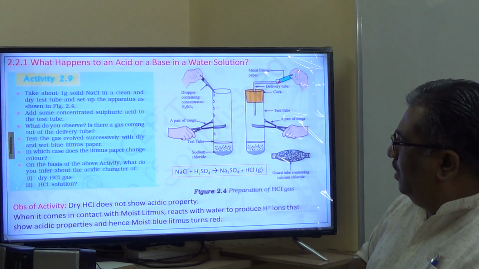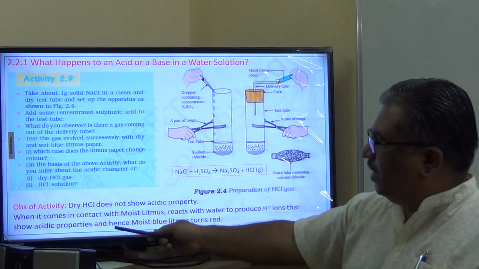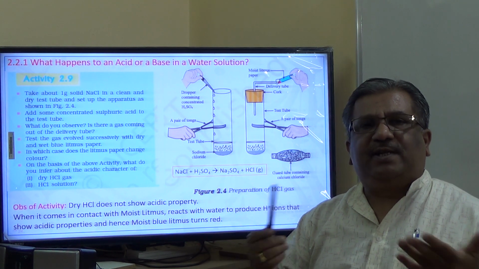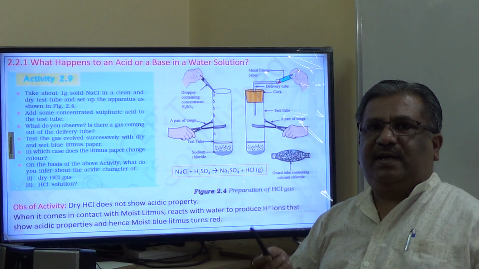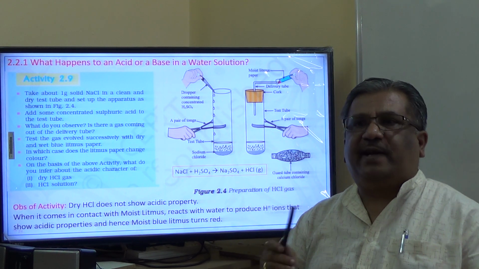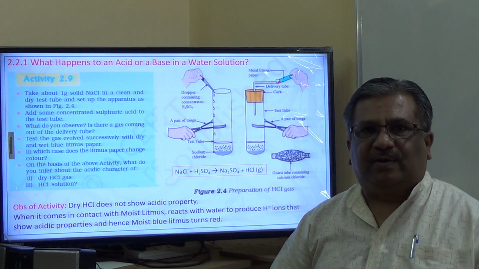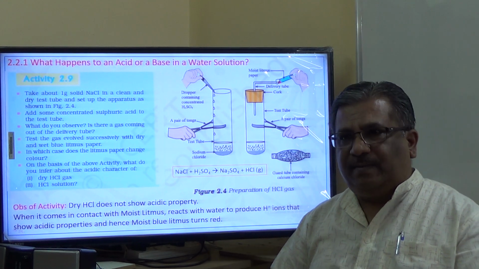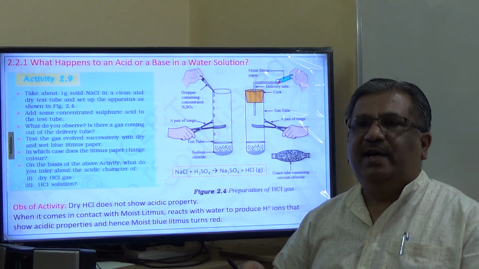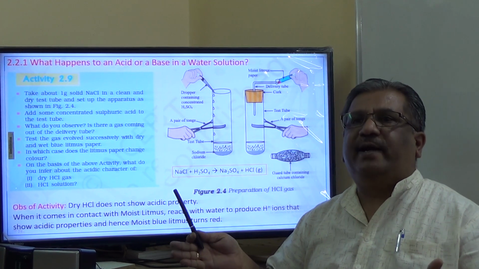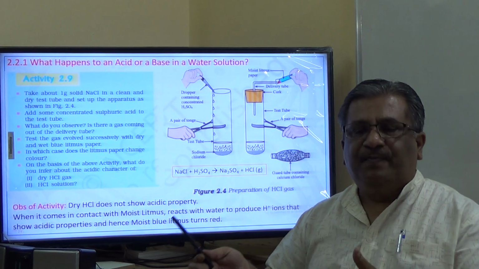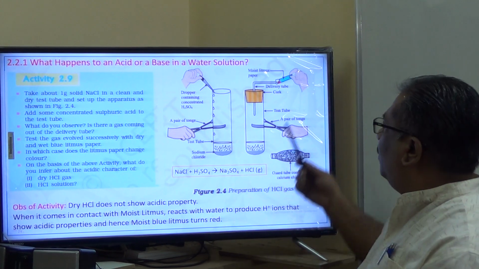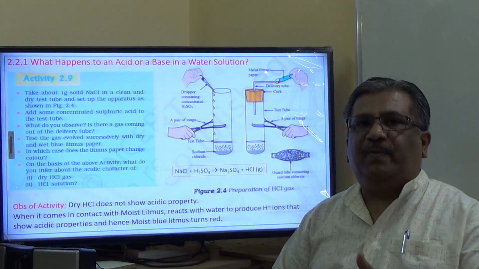This is how the observation is recorded. The observation of the activity: dry HCl does not show acidic property because it is not dissociated into ions at all. Are you able to understand? In dry hydrogen chloride gas, there is no scope to produce H plus ions. Only when it comes into contact with water, water being a polar solvent and also having a high dielectric constant, it is able to break down hydrogen chloride into respective hydrogen and chloride ions. Whenever H plus ions are released, those are responsible for showing the acidic property, and therefore the moist blue litmus paper will turn red here.